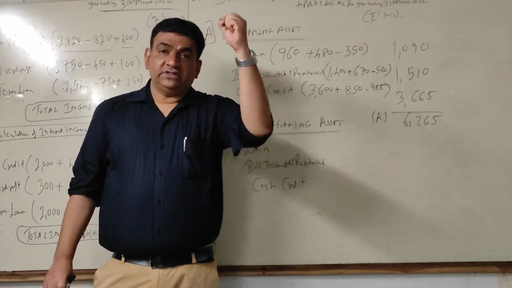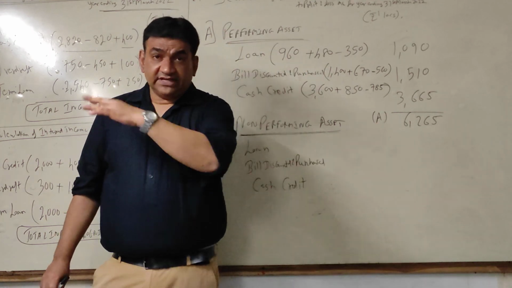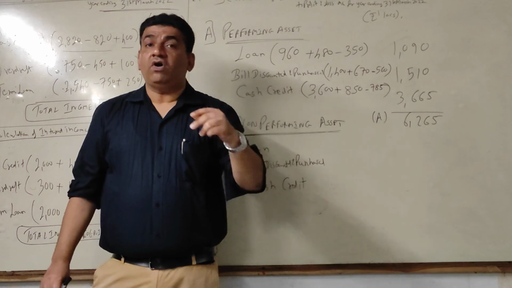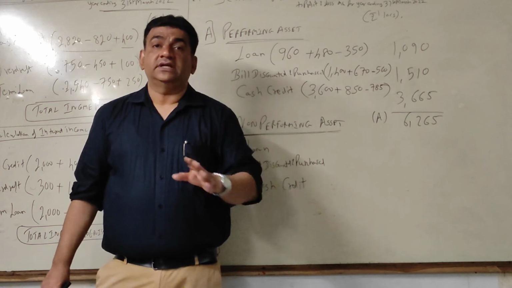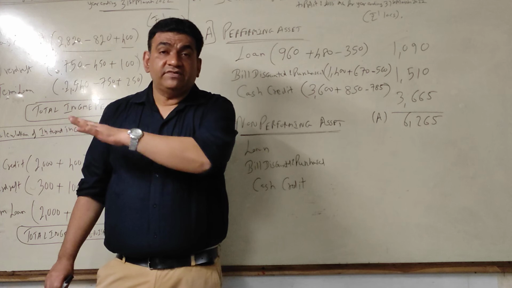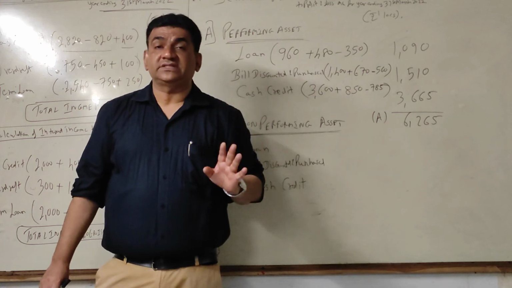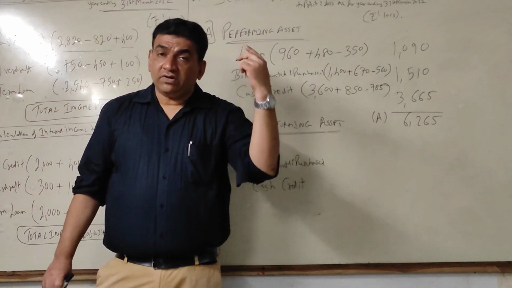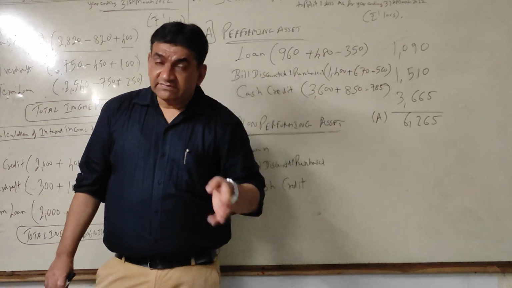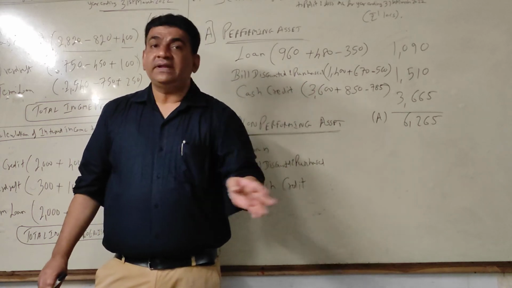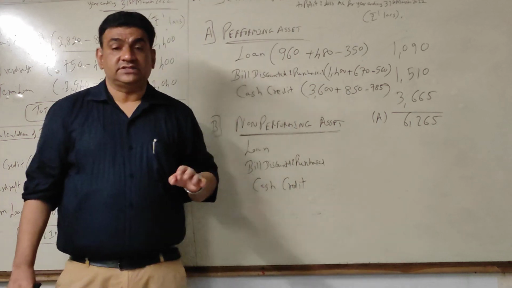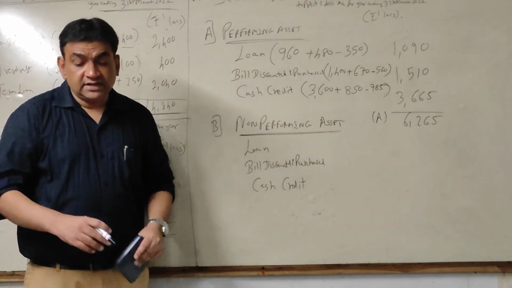What is receivable on the first day or the last day of the year, we are not concerned. What has been received during the full year has to be considered. So your job gets cut down.